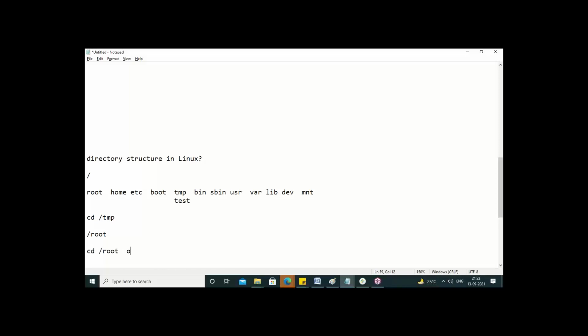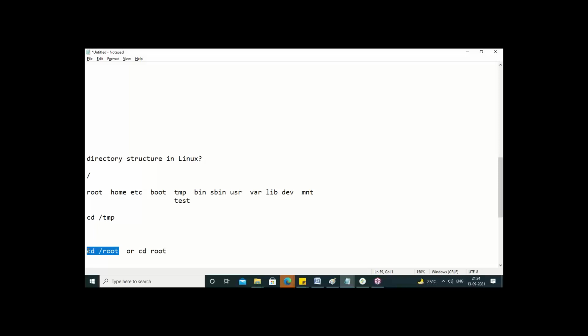I'm in the TMP folder now. Which one is correct? The first one is correct. What about the second? Does it work? It doesn't work because root is not in the TMP folder. It's a different folder, not under TMP. So I cannot use the relative path here. Compulsorily I should use the absolute path only.